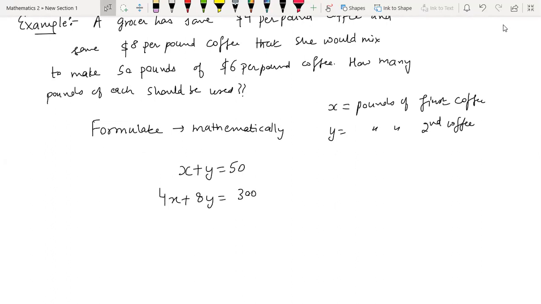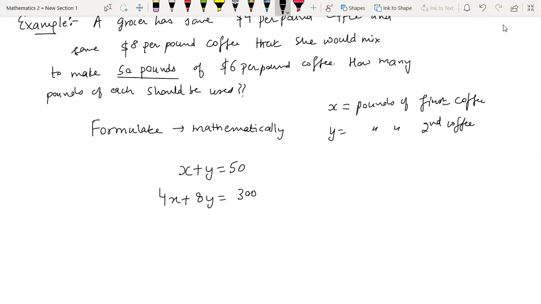From where is X plus Y is 50 coming? She will be mixing to make a total of 50 pounds. That means whatever amount X she takes from the first type coffee, and whatever amount Y she takes from the second type coffee, the total should make 50 pounds. So this information gives us the first equation. And what is the next condition? That the resulting mixture will be $6 per pound.